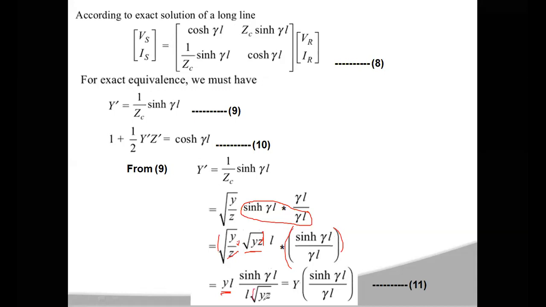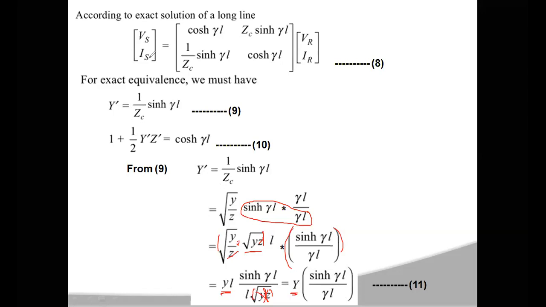Here also γ is represented with root yz, but you can represent this simply as γ. Now here yL is capital Y, so yL can be written as capital Y into sinh γL by γL. So now you got the y dash parameter, which is the 10th parameter.